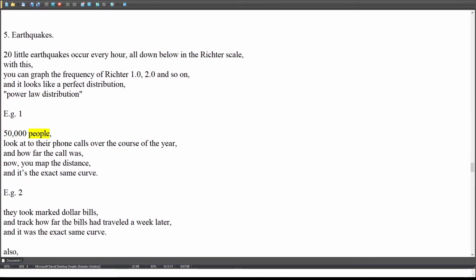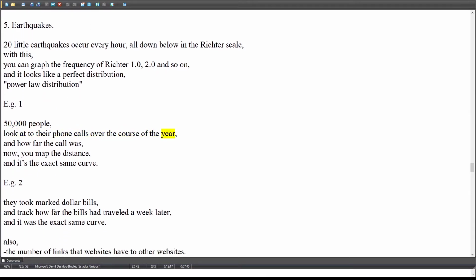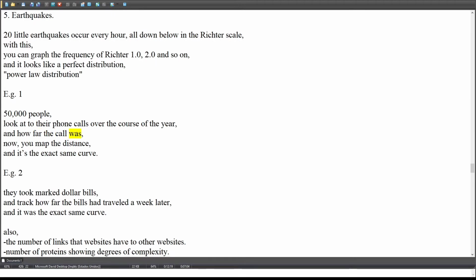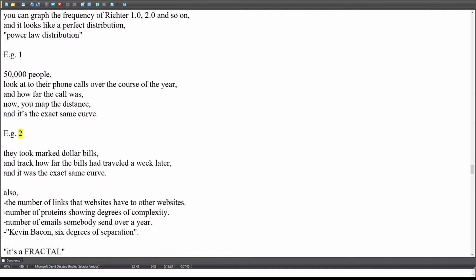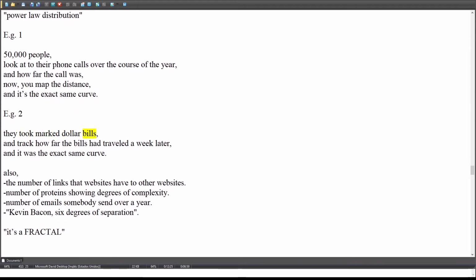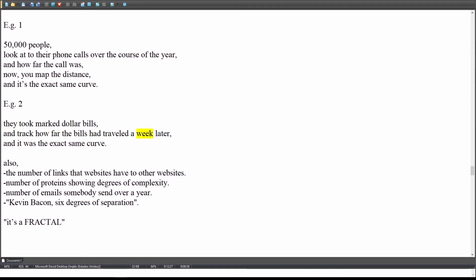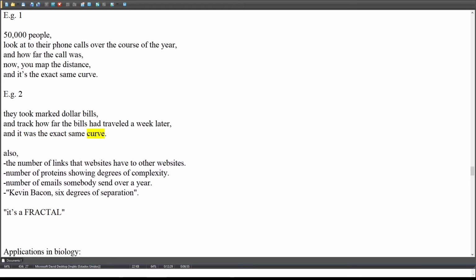E.g. 1. 50,000 people. Look at their phone calls over the course of the year, and how far the call was. Now, you map the distance. And it's the exact same curve. E.g. 2. They took marked dollar bills and tracked how far the bills had traveled a week later. And it was the exact same curve.